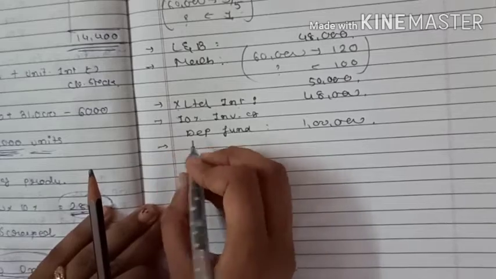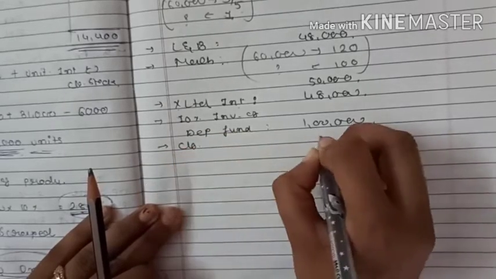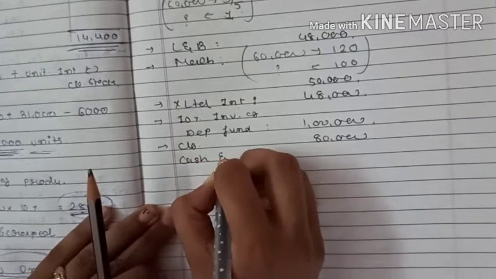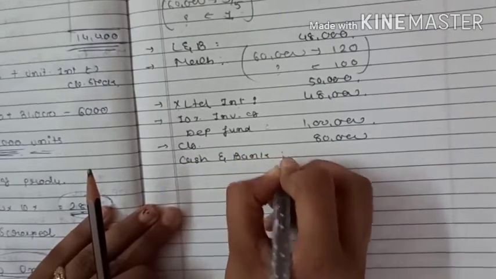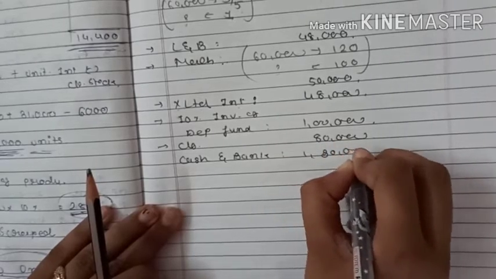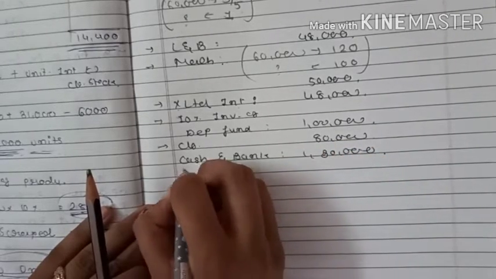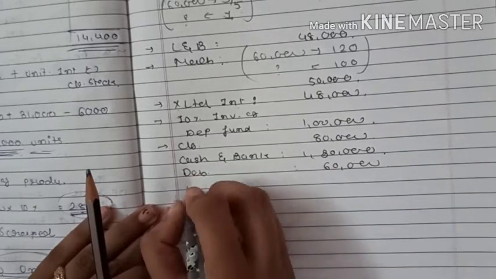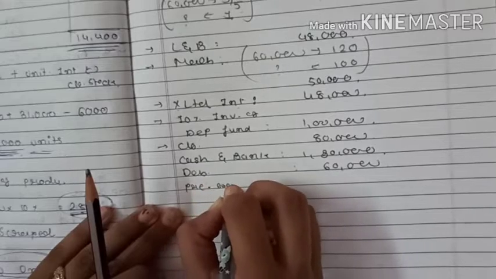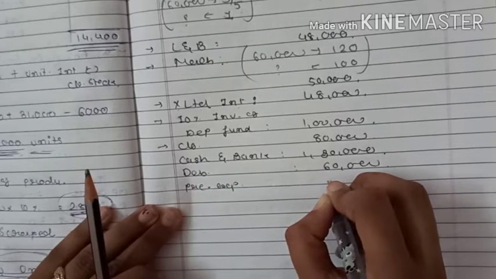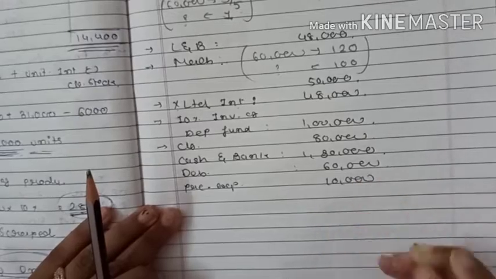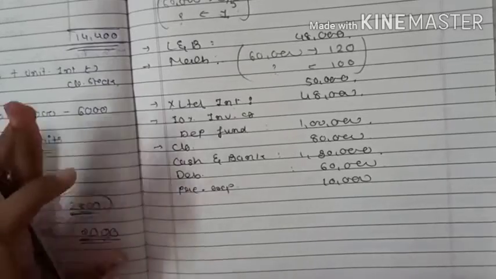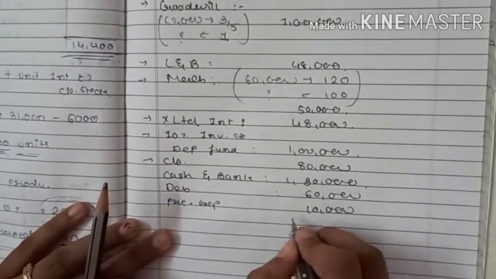Then closing stock 80,000, cash and bank balance 1,30,000, debtors 60,000, prepaid expense 10,000, and advertisement suspense account rupees 20,000. It is a fictitious asset, so we are not considering that.